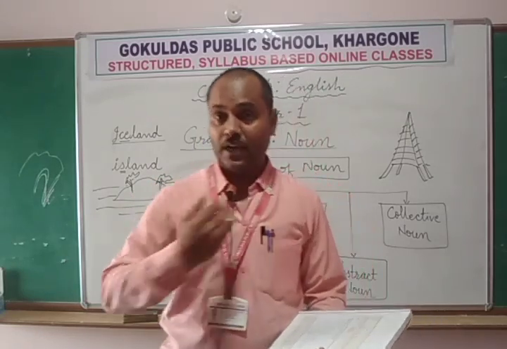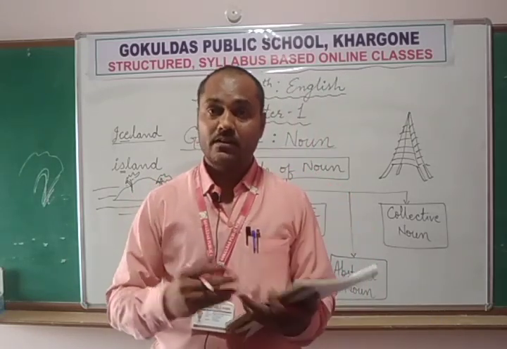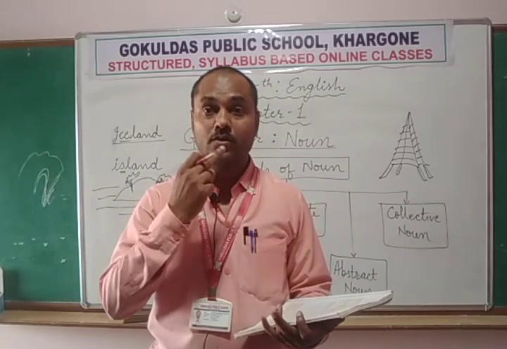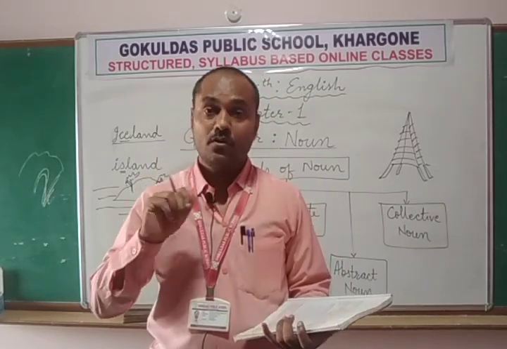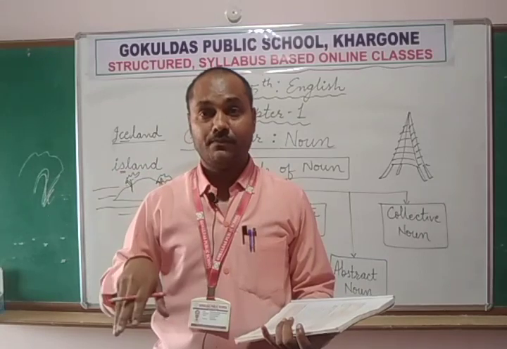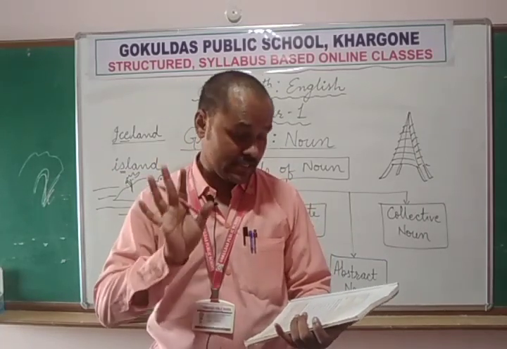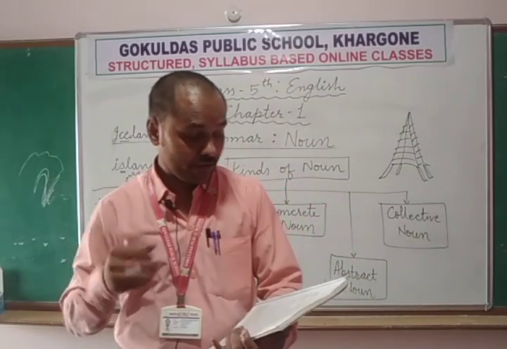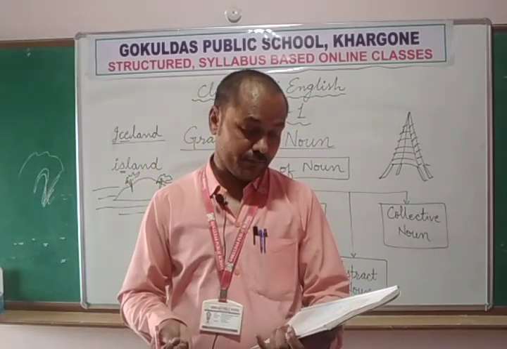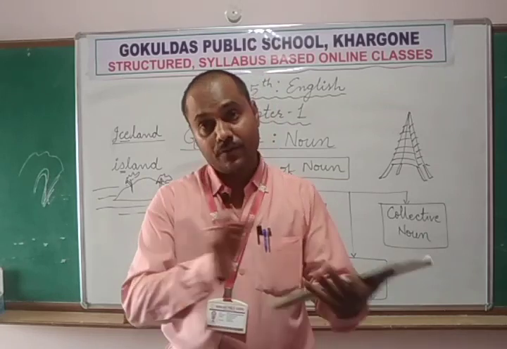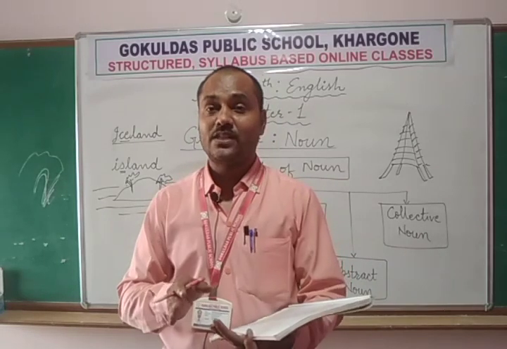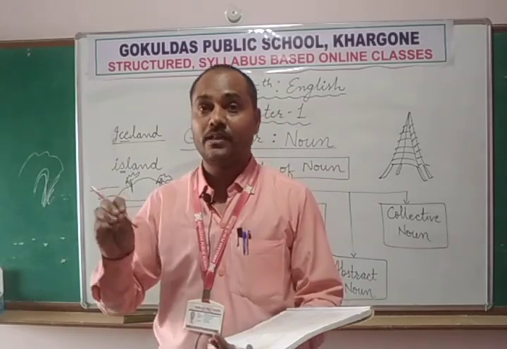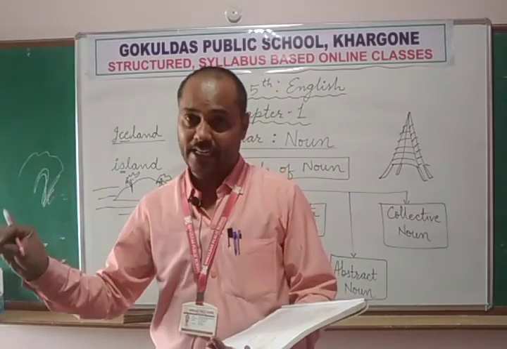So we do have five senses in our body: skin, eyes, nose, mouth, and ears. By taking help of these five senses, some things can be felt and some things cannot be felt, and we have given names to some emotions or ideas.